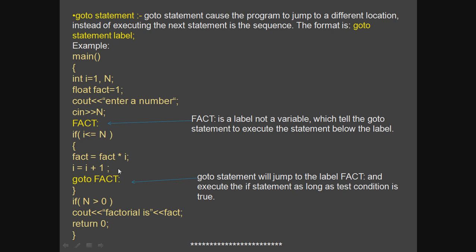After that, if n is not equal to 0, suppose by the end of that time you get n as 5, right? So 5 is not equal to 0, which is true. Then cout will display the value of the factorial, which is stored in the variable fact, and then it will successfully terminate the program.